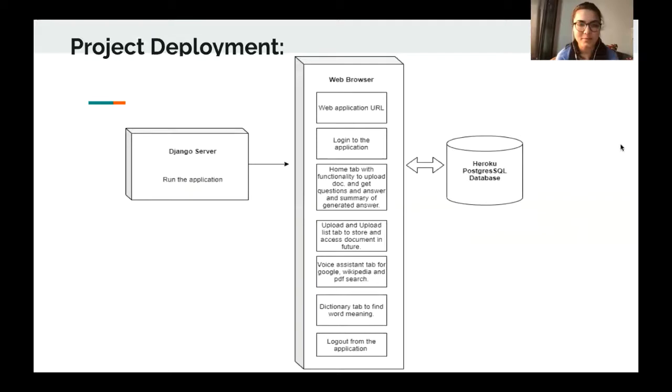This is our project deployment. Here there is a Django server to run the application, and our whole application is displayed to the user on the web browser. It has various functionalities which will be explained in the next flowchart diagram, and also all the data will be stored in the Heroku PostgreSQL database. So basically the project is deployed on Heroku PostgreSQL. Next slide, please.